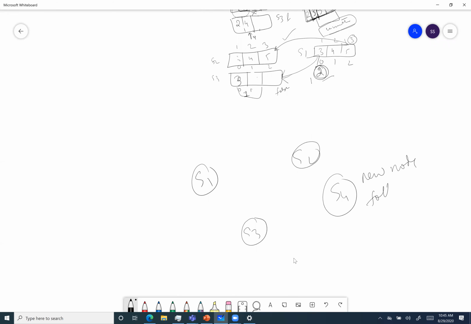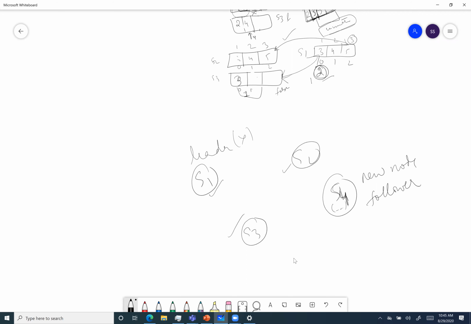Let's say S1 is a leader. When S4 comes, the first thing is that S4's IP address should be updated in S1, S2 and S3. We need this configuration change so that if S1 goes down and S2 becomes leader, it knows how to connect with S4.